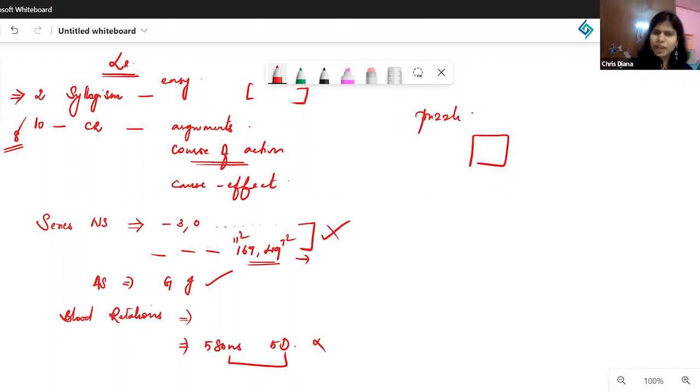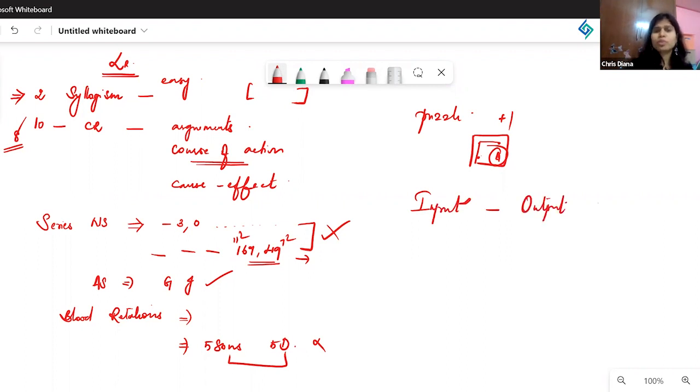And apart from this, I think you also had one puzzle based question where inside squares you had, I think, three numbers, and then one alphabet. So the logic for that was, I think you had to add up all these three numbers, and the sum of the alphabets plus one would give you this particular alphabet. I think it was that. Yeah, correct, exactly, Mayuresh. And there was another one, input output also. Yes, input output. Correct.